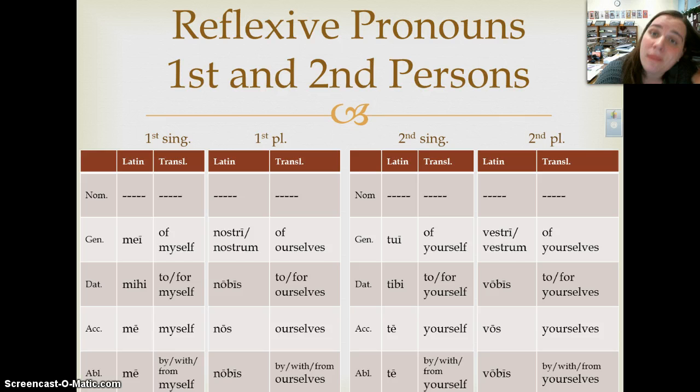I want to point out just one more thing here, which is that, again, when you want to say with myself, with ourselves, with yourself, with yourselves, you're going to take me, nobis, te, and vobis and stick cum on the end of them. So it's still going to be mecum, vobiscum, tecum, and nobiscum.